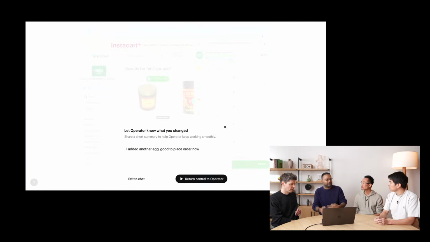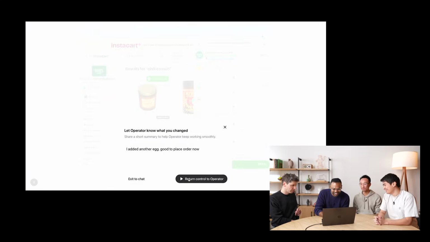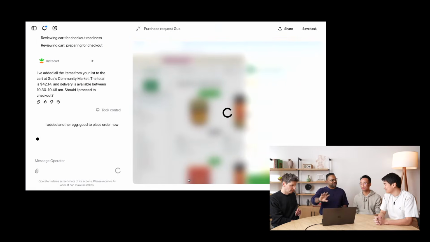It can look at the last screenshot and try to guess it. But it's really good. It's sort of like if you and I were working together, I went off and did something, and I come back like, Ray, I completely messed it up. Can you fix this? Gonna have to tell you that. So in this case, I'm going to tell Operator, hey, go ahead. And now I'm passing back the control to Operator.